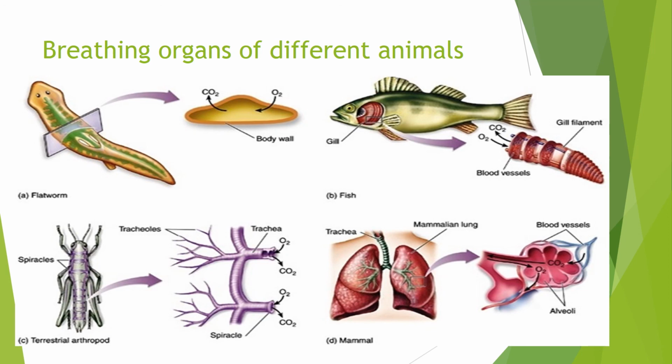In the case of insects, their body has small holes called spiracles. Through the spiracles, there is a fine network of pipelines called tracheae. Through these tracheae, oxygen is supplied to the whole body, and carbon dioxide is taken to the spiracles and thrown outside the body. Mammals have lungs for the exchange of gases, as we discussed in human beings.